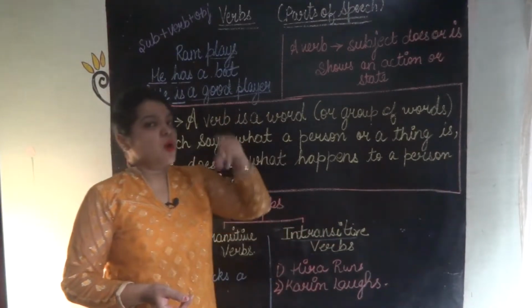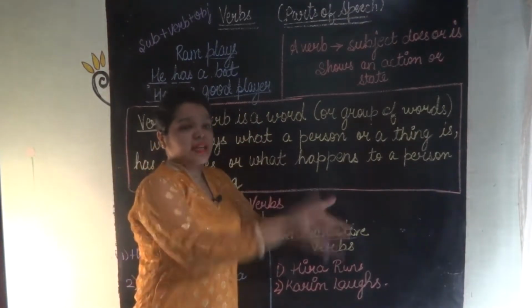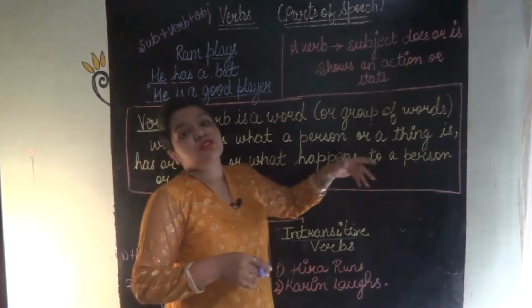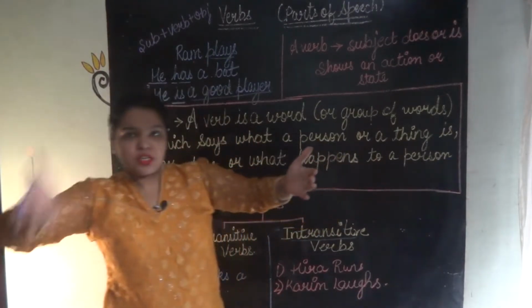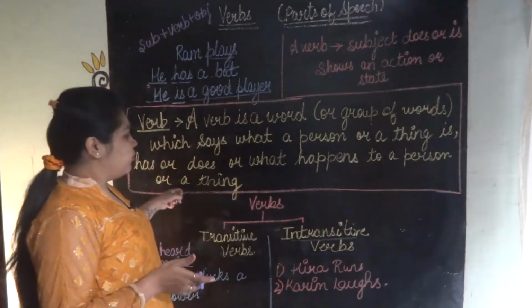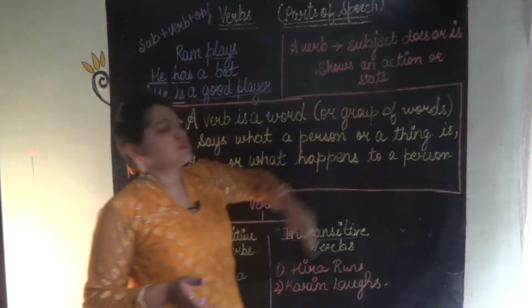A person or a thing has means what they have, and what they do. Does means action, or what happens to a person or thing, or what is happening to them. If you do an action, something happens to you in the same way. This is a verb. A subject does, or it shows an action or state.